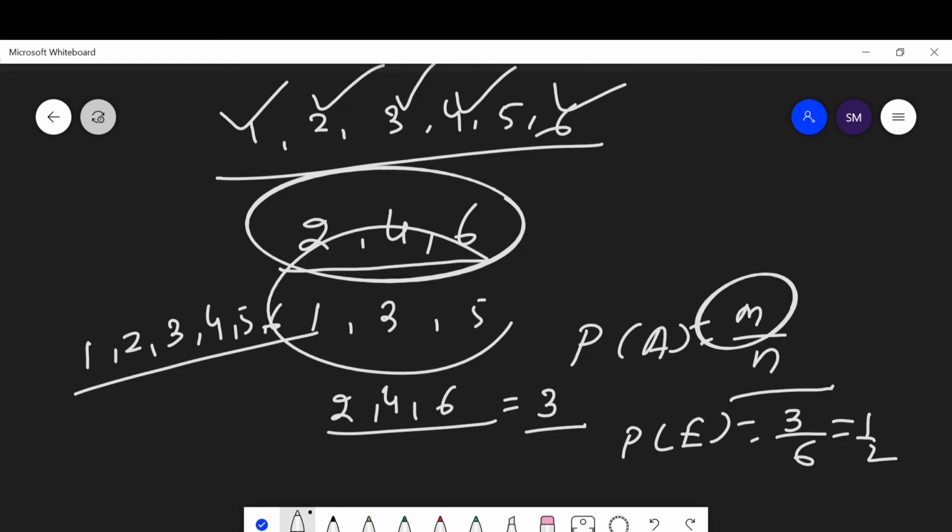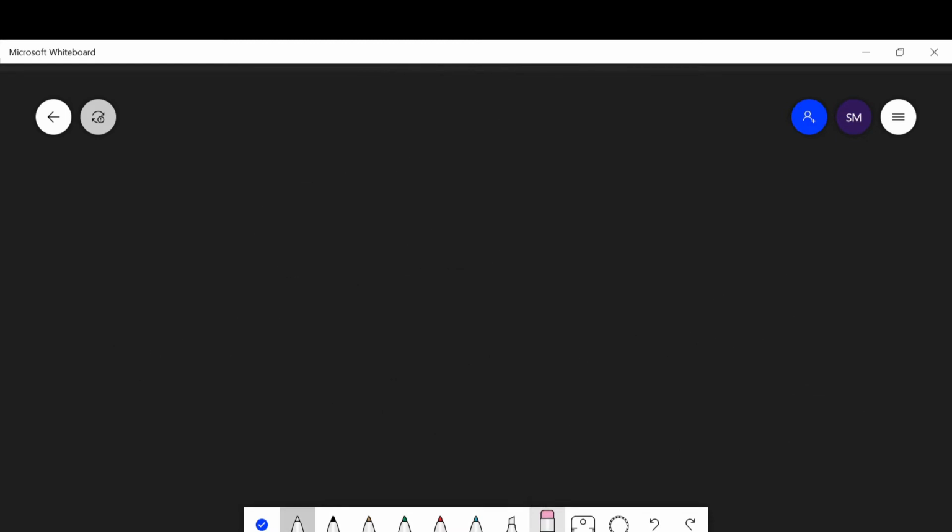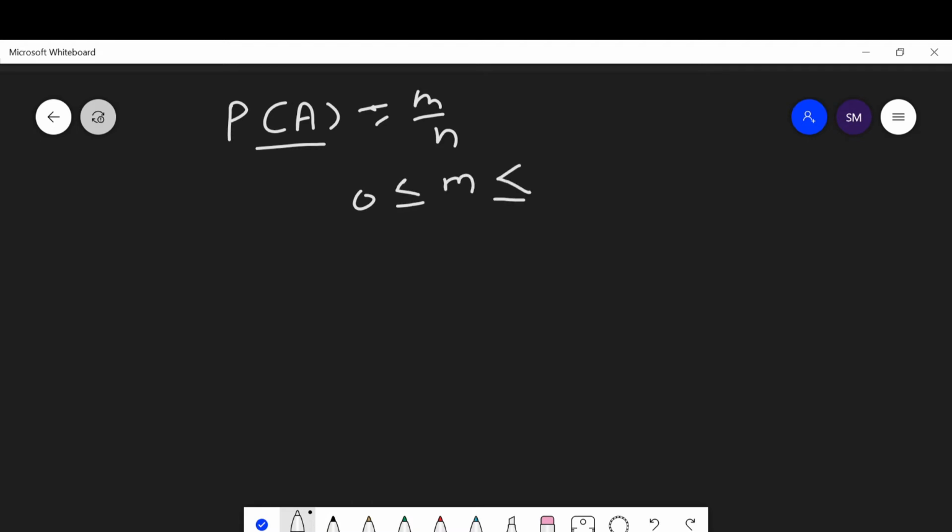Okay. This means the probability of A, the probability of favorable conditions, is always equal to m upon n, where m is greater than or equal to 0 and less than or equal to n.